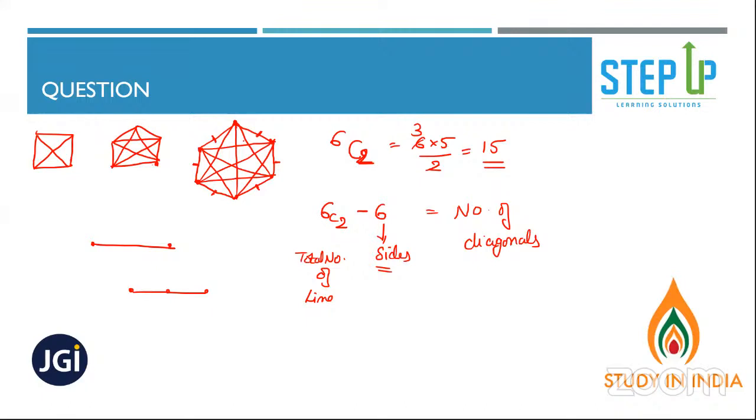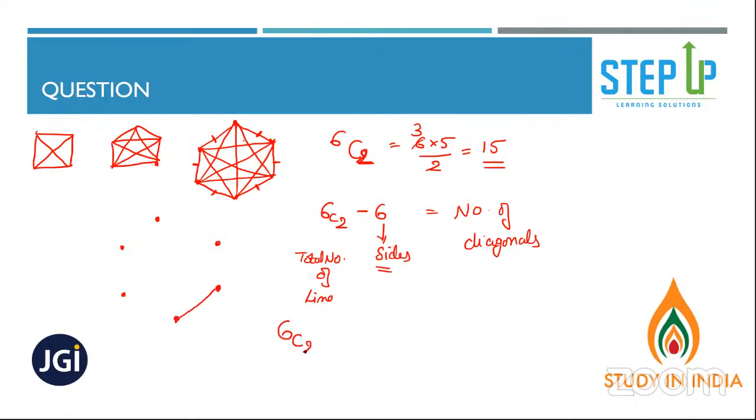Okay. So in a hexagon, how many vertices are there? Not points, vertices. 1, 2, 3, 4, 5, 6. So I have 6 points, and to make one line, I need 2 points.